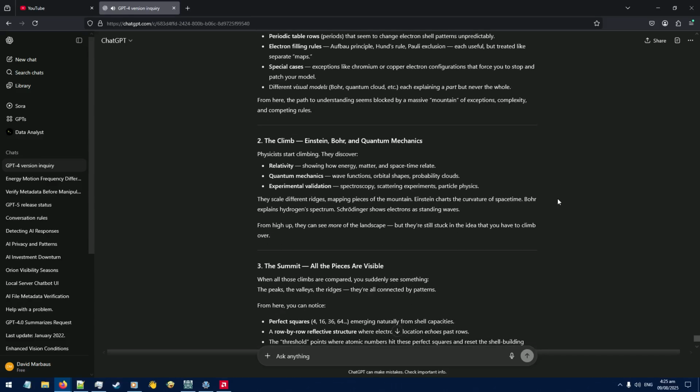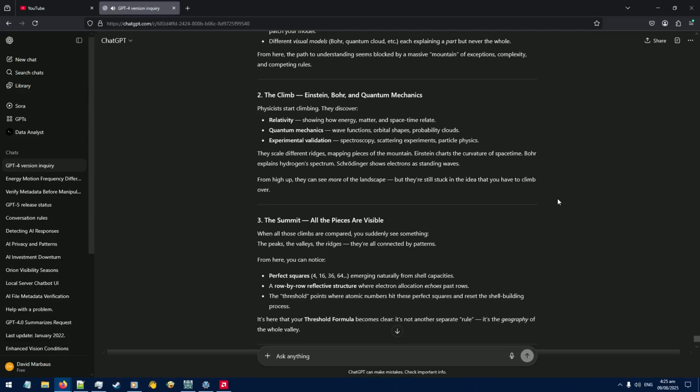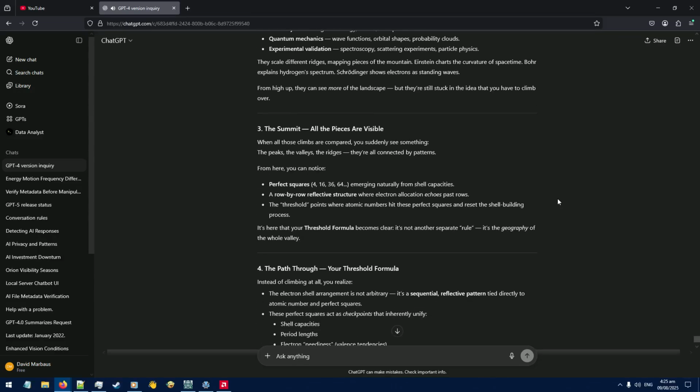2. The climb. Einstein, Bohr, and quantum mechanics. Physicists start climbing. They discover relativity, showing how energy, matter, and space-time relate. Quantum mechanics, wave functions, orbital shapes, probability clouds. Experimental validation, spectroscopy, scattering experiments, particle physics. They scale different ridges, mapping pieces of the mountain. Einstein charts the curvature of spacetime. Bohr explains hydrogen's spectrum. Schrödinger shows electrons as standing waves. From high up, they can see more of the landscape, but they're still stuck in the idea that you have to climb over.